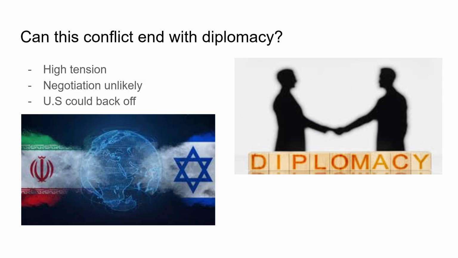One option is for the U.S. to back off so tensions can die down. The main player in this conflict is Iran's fear of the U.S. and its westernization. If the U.S. announces that it will back off and won't try to enact regime change in Iran, negotiations may be possible but still slim. As of right now, tensions are still high and the conflict has no end in sight.